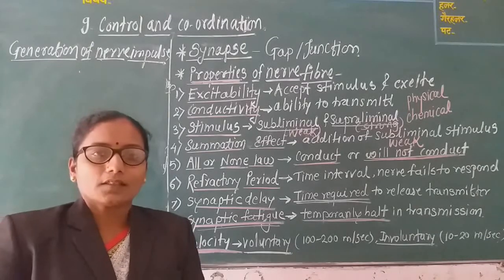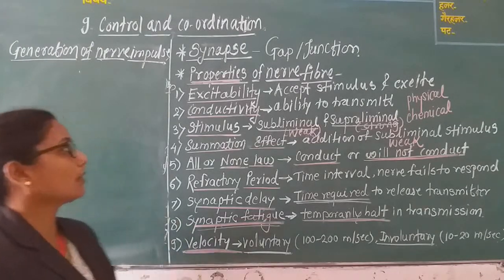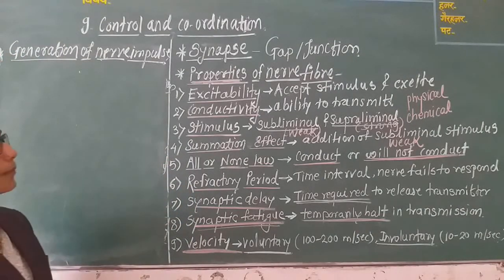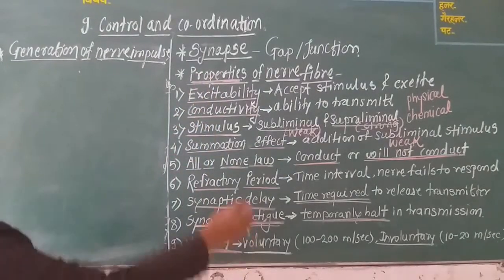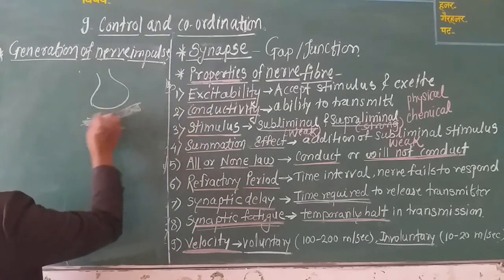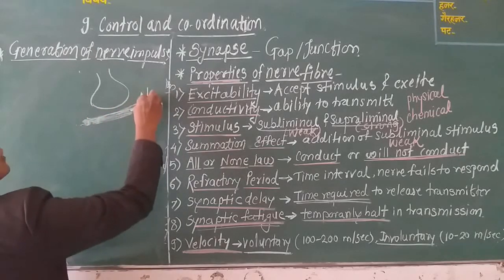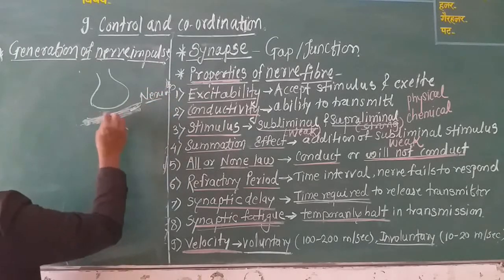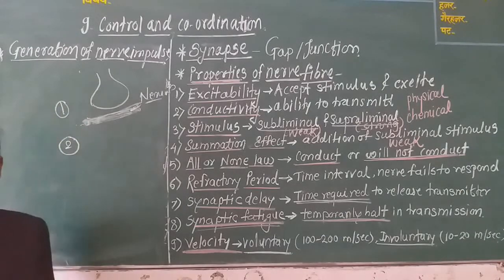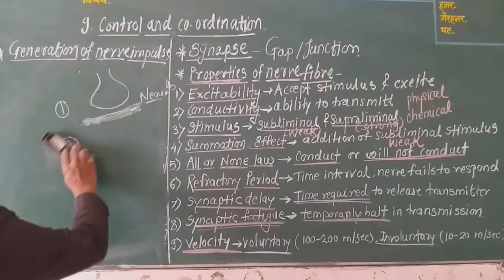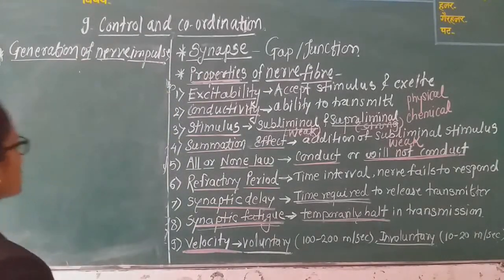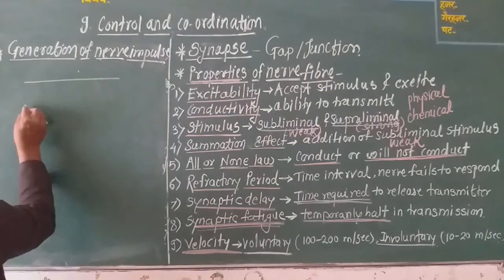Now after studying the properties of the nerve fiber, next we are going to study the generation of the nerve impulse. During the synapse, we studied that at the synaptic junction there is transmission of the nerve impulse, meaning from one axon the nerve impulse is transmitted to the second one. During this transmission, certain changes take place inside the axon.